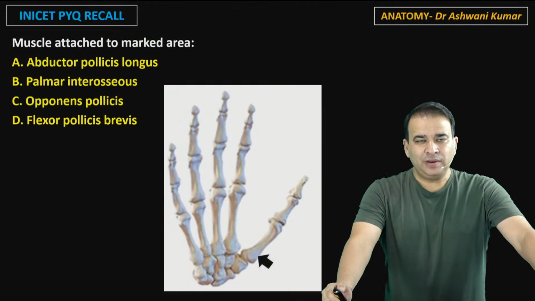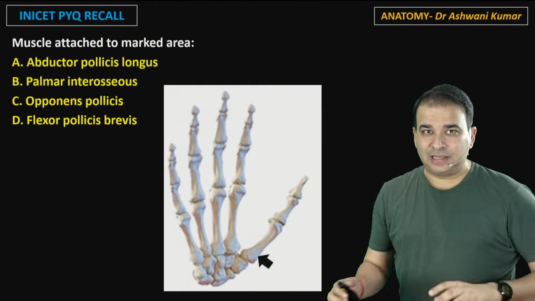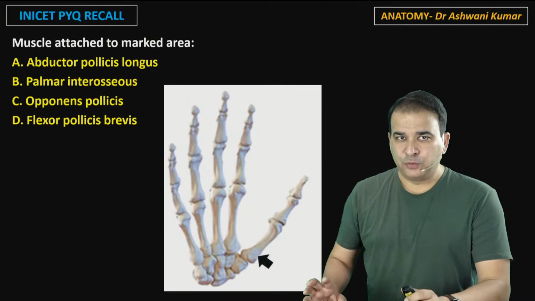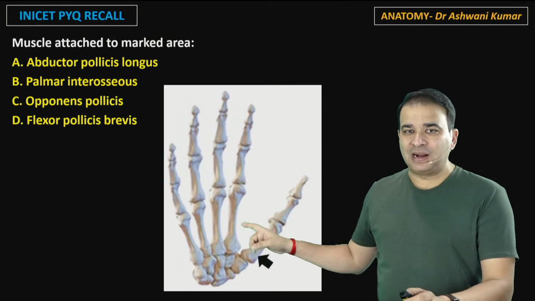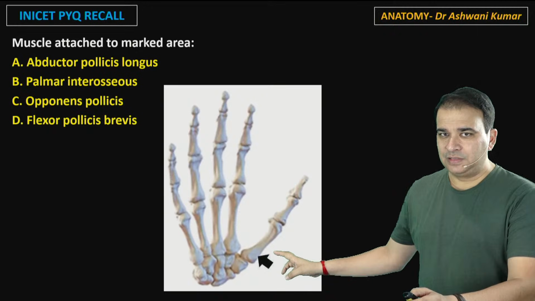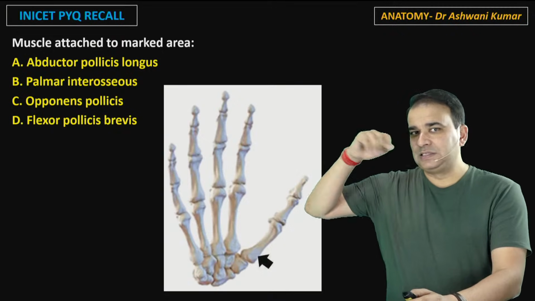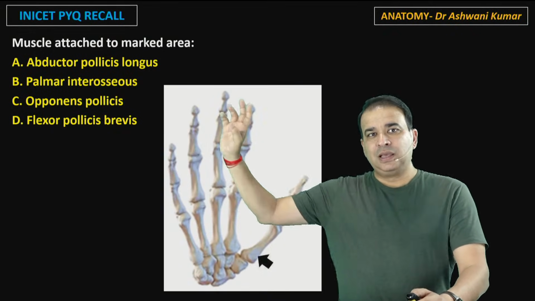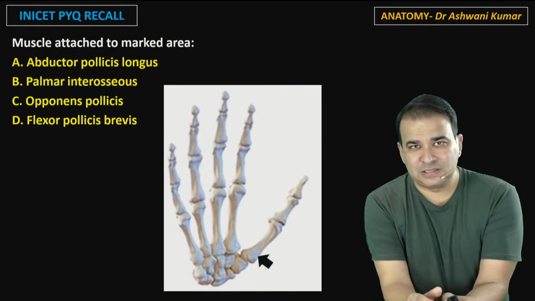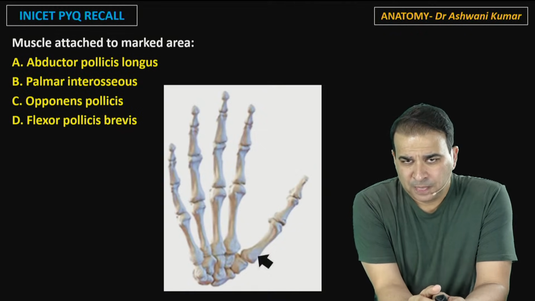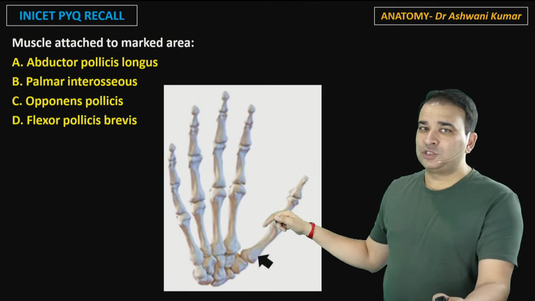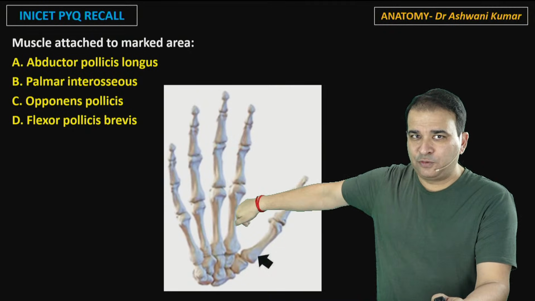Okay. Now moving on. Now this is a question which I think some of you might get wrong for a reason. See the muscle attached to the marked area. Now when you look at this picture here, what is the muscle attached to this marked area, guys? Is it abductor pollicis longus? Is it palmar interosseous? Is it opponens pollicis or is it flexor pollicis brevis here? Palmar interosseous cannot be. Palmar interosseous is when it is on the inner side. Palmar interosseous is not it. Forget about the palmar interosseous.